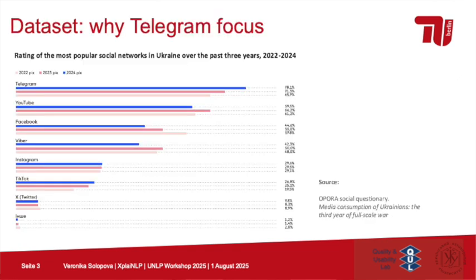We decided in our work then to basically focus on Telegram data because it is one of the most popular ones, and obviously it's also the most legal one nowadays to easily scrape.